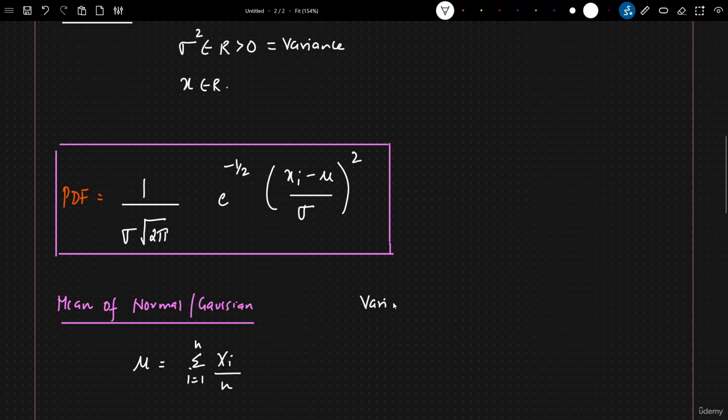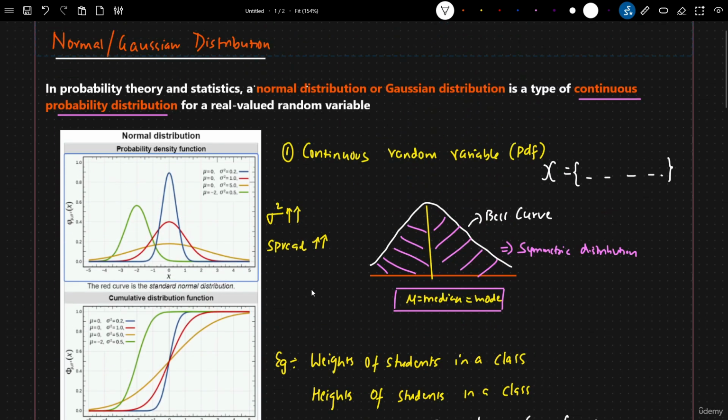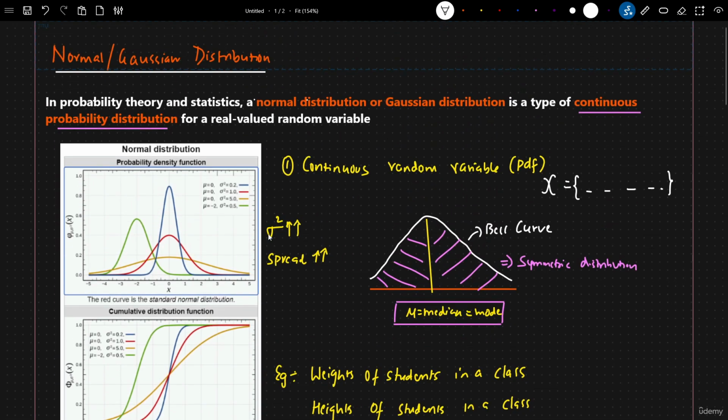Then let's go ahead and understand the variance. In order to compute the variance, it is nothing but sigma square. Here again, we write summation of i equal to 1 to n, x of i minus mean, whole square, divided by n. So this is the formula for the variance. And finally, the standard deviation is nothing but the square root of variance. So this is what we basically discussed in the initial time. These are the important properties that we can see with respect to a normal or Gaussian distribution.